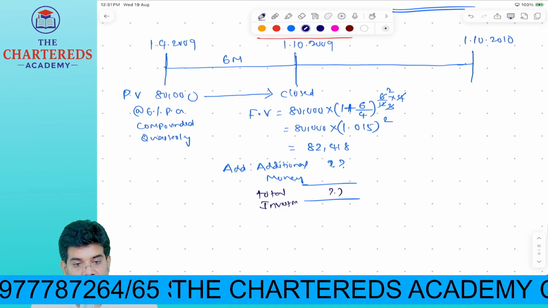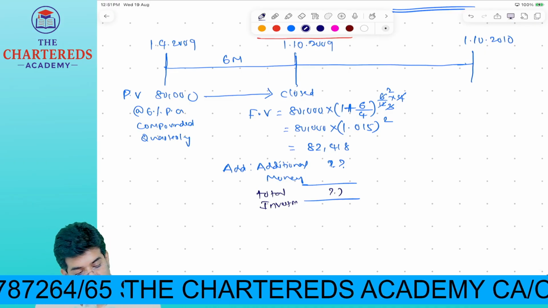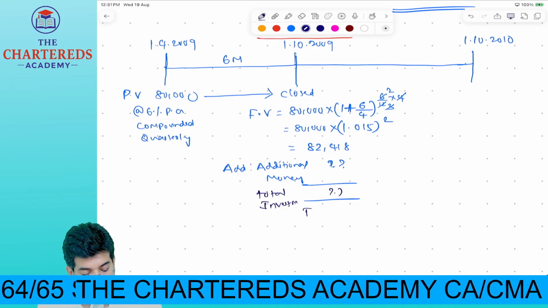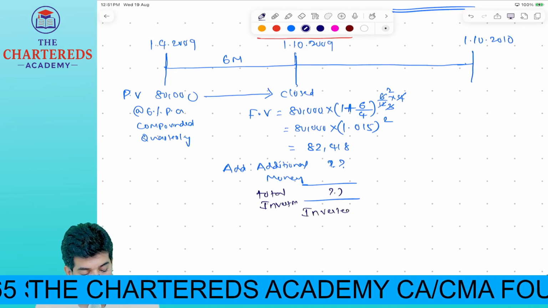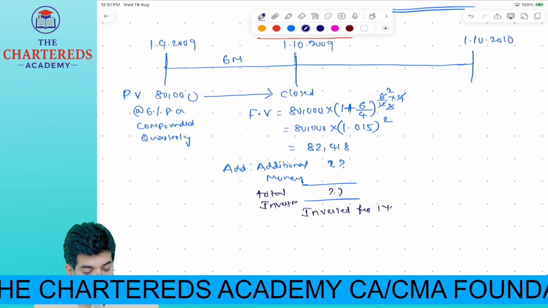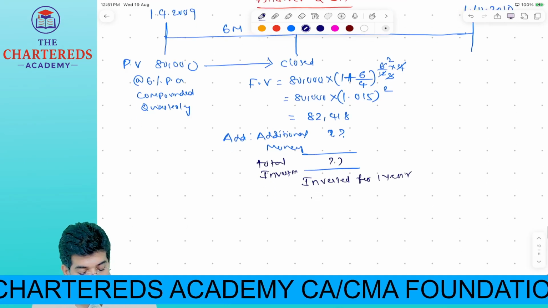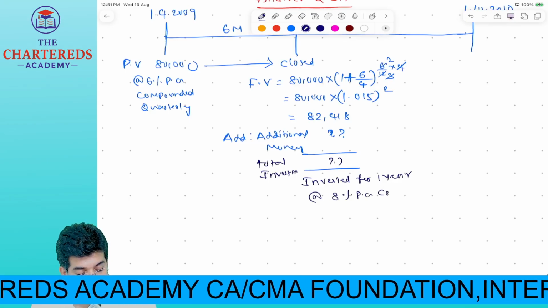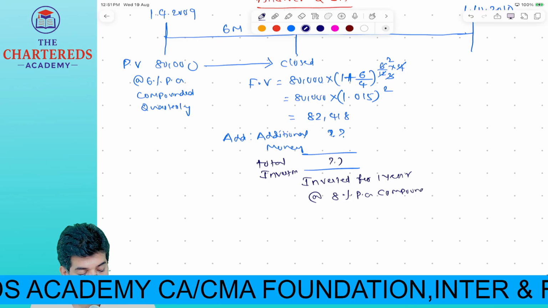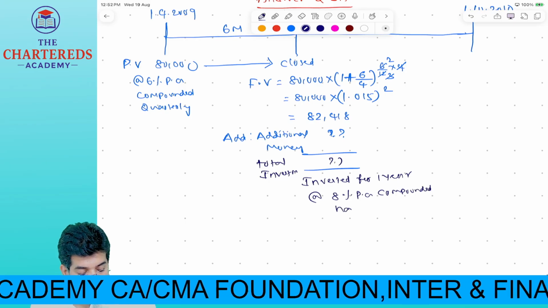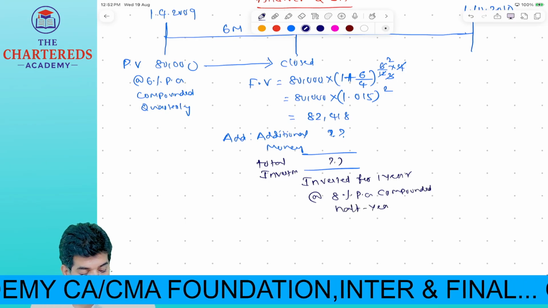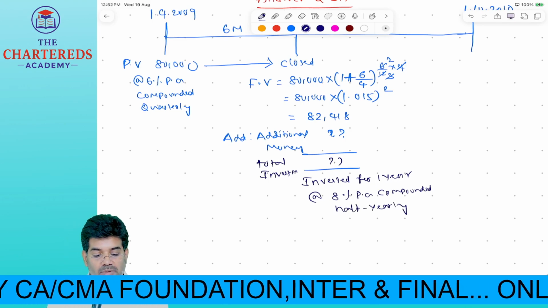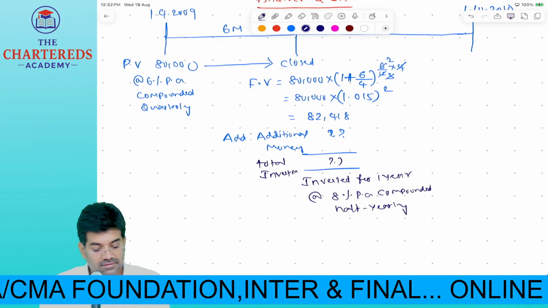This he invested for 1 year at 8% per annum compounded half yearly.